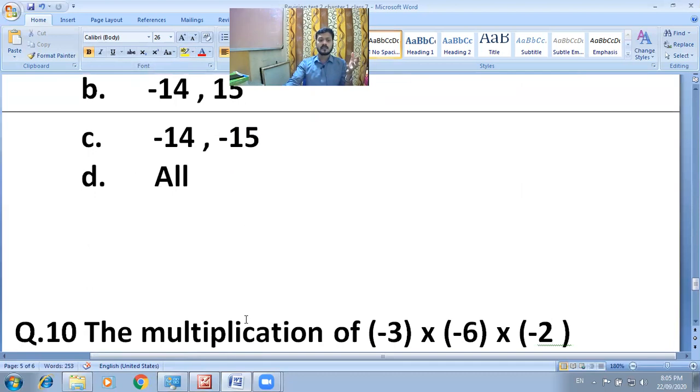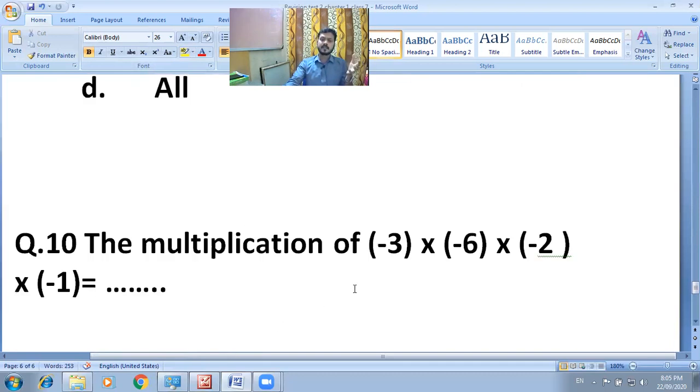Next, the multiplication of minus 3, minus 6, minus 2, minus 1. This video will end with question number 10. What is the multiplication of the given integers? In this question, the motto is only to recall the multiplication rules. Recall the multiplication law of integers: plus and plus, minus and minus, plus and minus, minus and plus. Then you will be confirmed what the response will be.